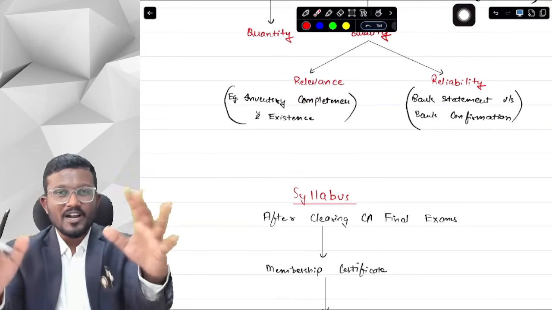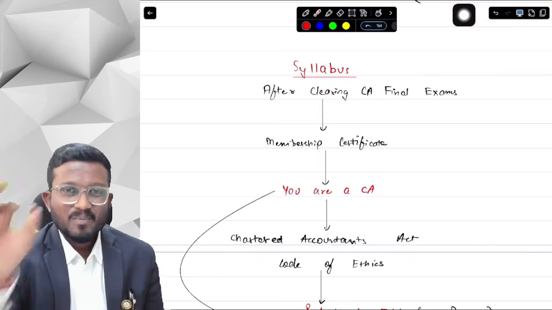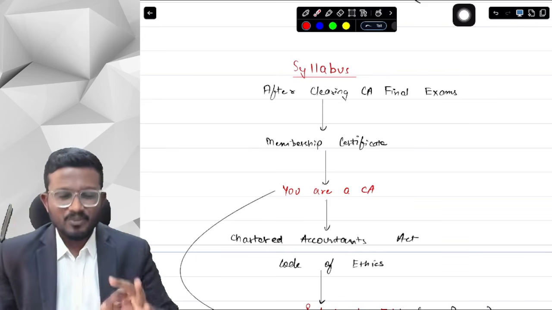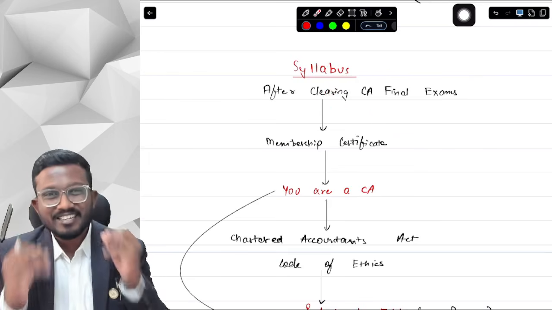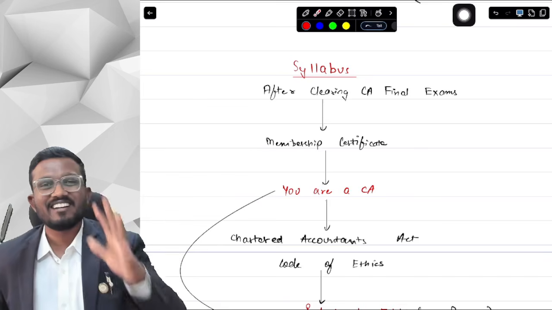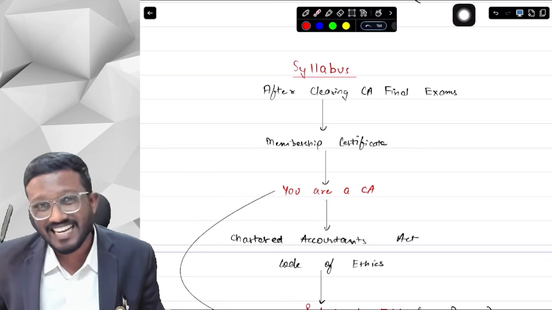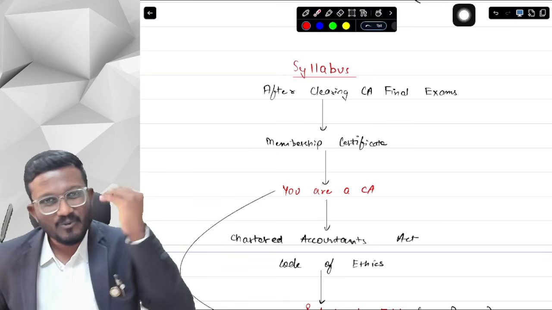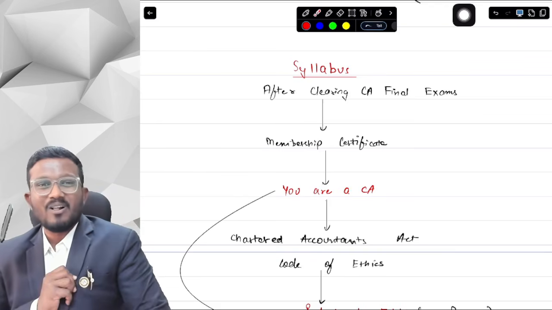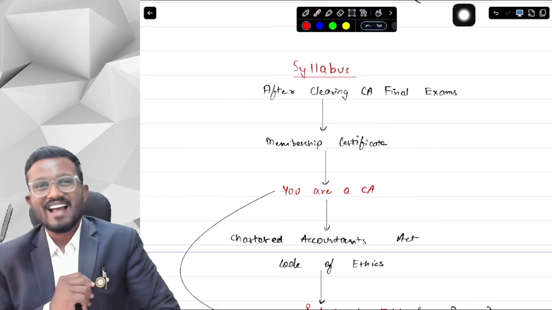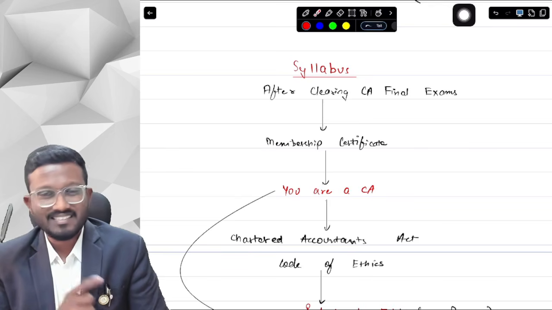And now we are going to move on to the actual syllabus of CA Final Audit. Before talking about the syllabus, just assume that you have cleared your CA Final examinations. Wow, sir, in the first lecture itself, I am making you a chartered accountant. I am making you clear your CA Final exam. So you can definitely say that after completing all the lectures, you are going to clear your CA Final Audit exam. And then you will be getting all these badges and all the pens that I am wearing right now.